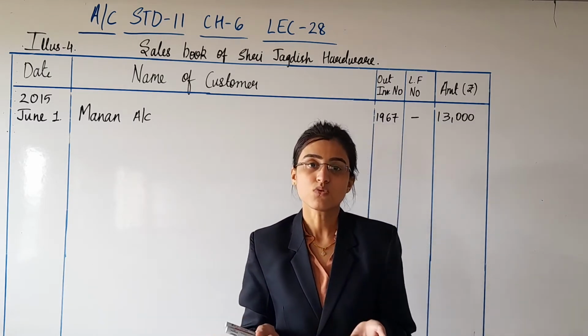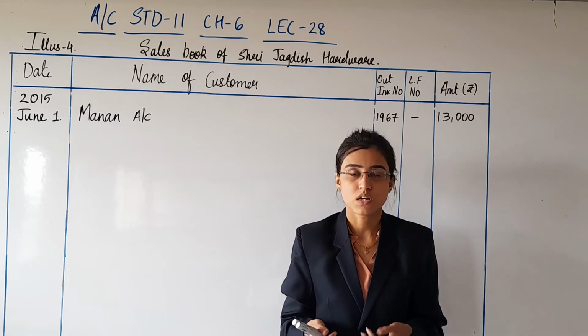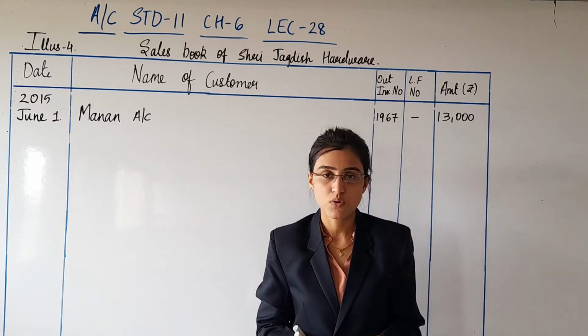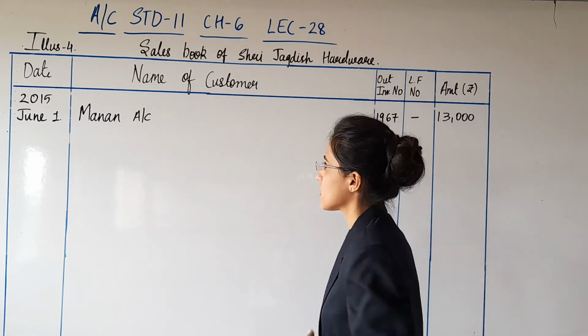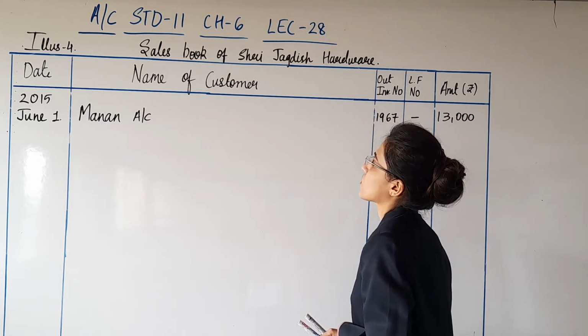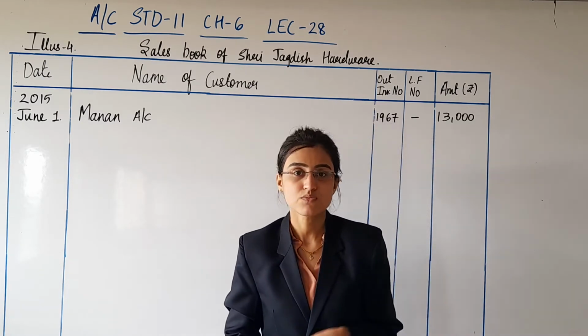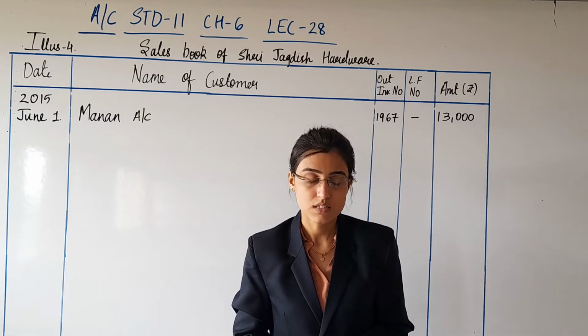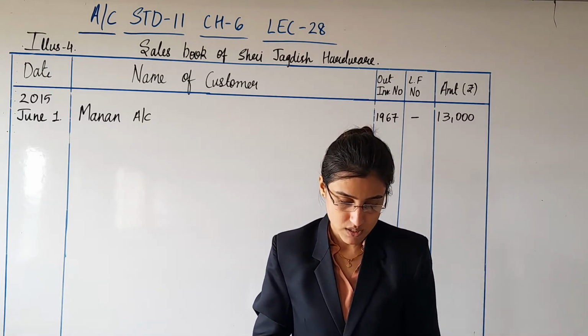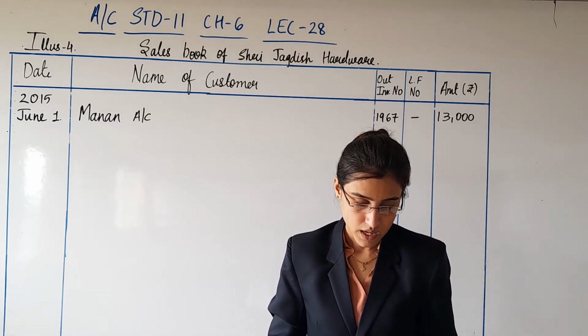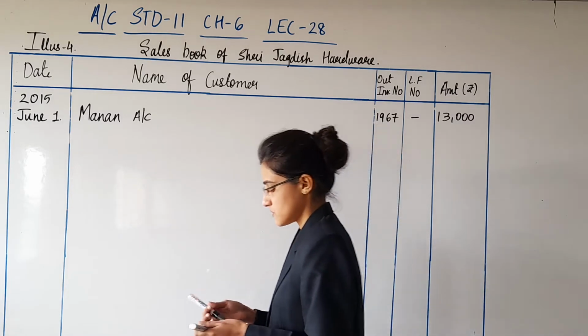As you know, all the credit transactions are to be recorded in the subsidiary books, and while preparing sales book, you will record all the credit transactions for sale of goods. So goods have been sold to Anand Stores, and on 6th of June, so let me just write down the date,